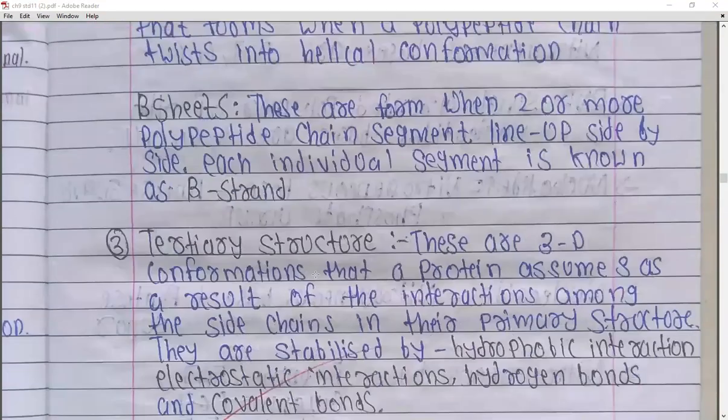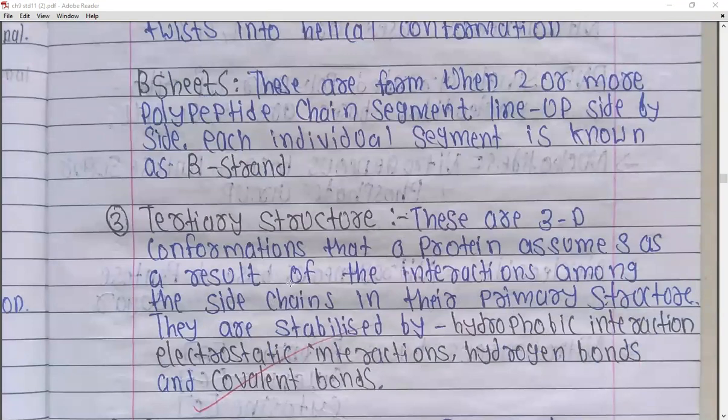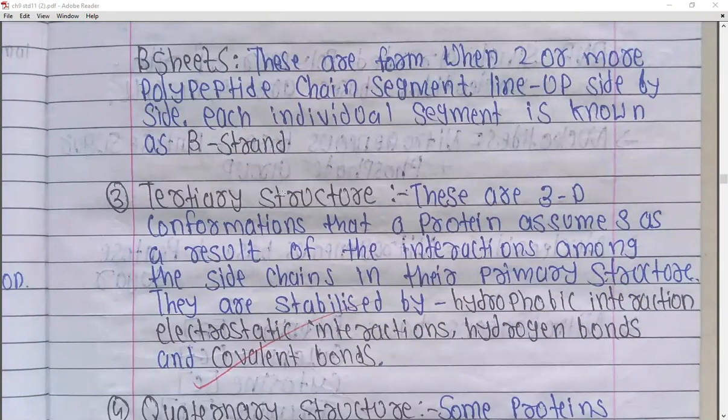Second type of structure in the secondary structure is the beta sheets. These beta sheets are formed when 2 or more polypeptide chain segments line up side by side. Each individual segment is known as beta strand. Now see here, 2 polypeptide chains are running side by side, or we can simply say parallel to each other. And here, 2 or more than 2 polypeptide chains play a very important role in this beta sheet structure. These polypeptide chain segments line up side by side to each other, and here each individual segment is said to be the beta strand.